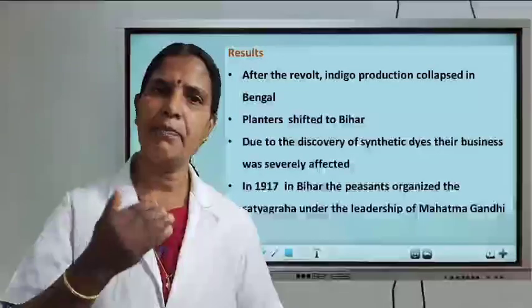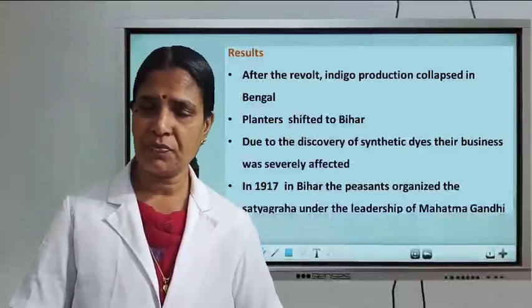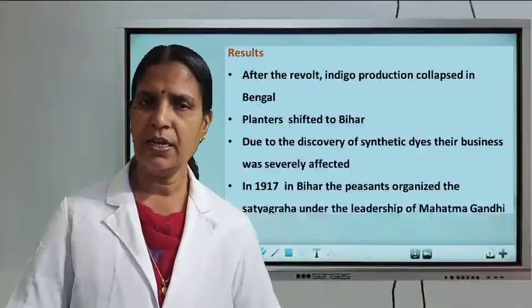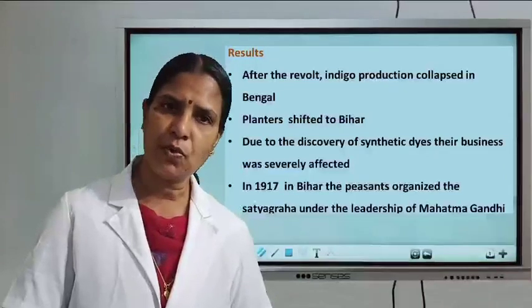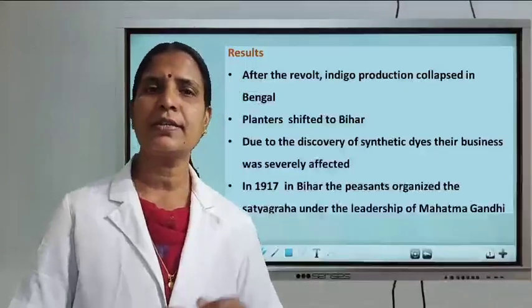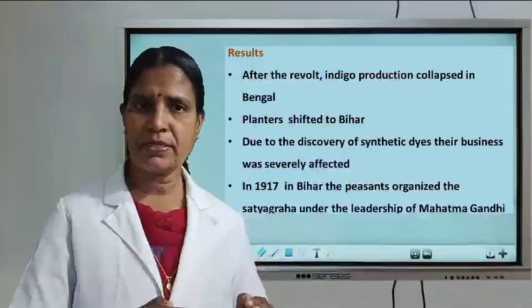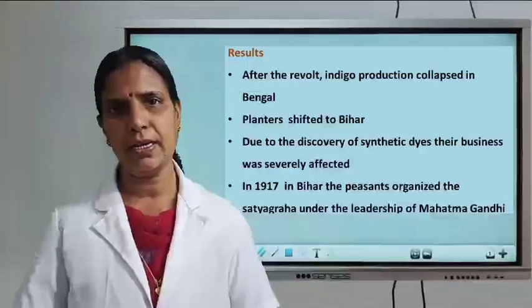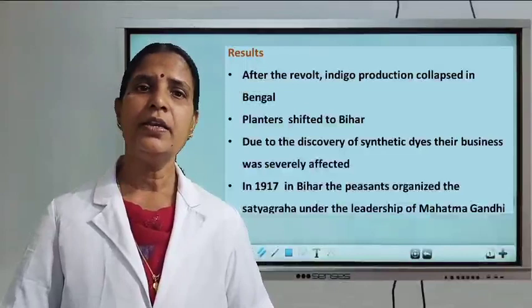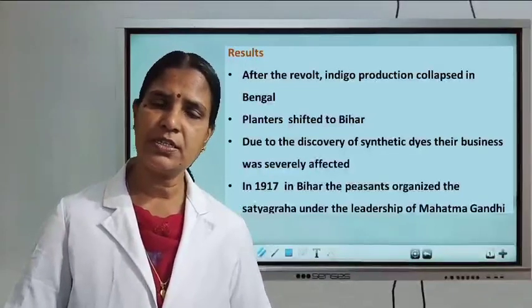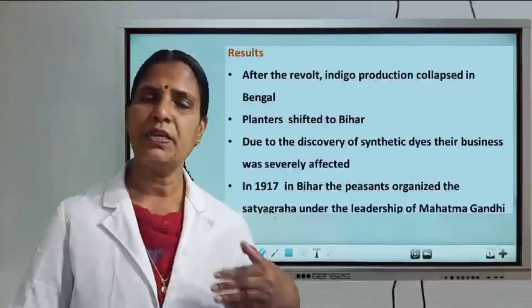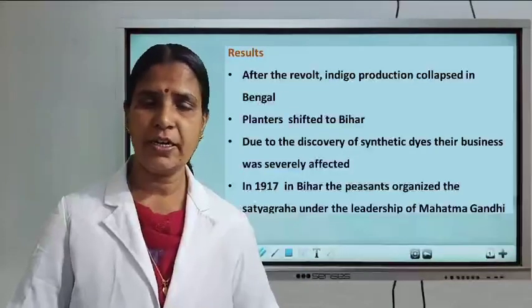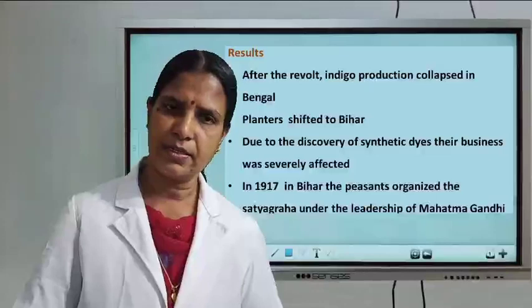Gandhiji came back to India from South Africa in 1915, and when he heard about the oppressive system followed in Bihar, he supported the indigo peasants in organizing a Satyagraha movement. That was Gandhiji's first Satyagraha movement in India. The details we can learn next year, in 10th standard, under Champaran Satyagraha.